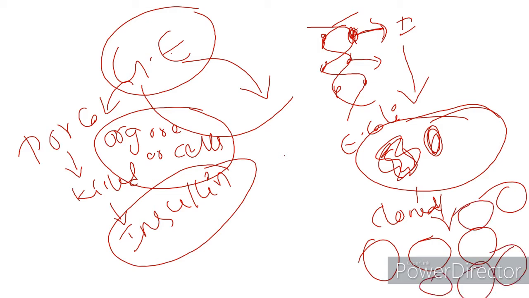And as our gene of interest, the gene responsible for the formation of insulin, is inside the E. coli, the clones formed also contain our desired gene. And later, after many processes, our insulin is extracted on a large scale.